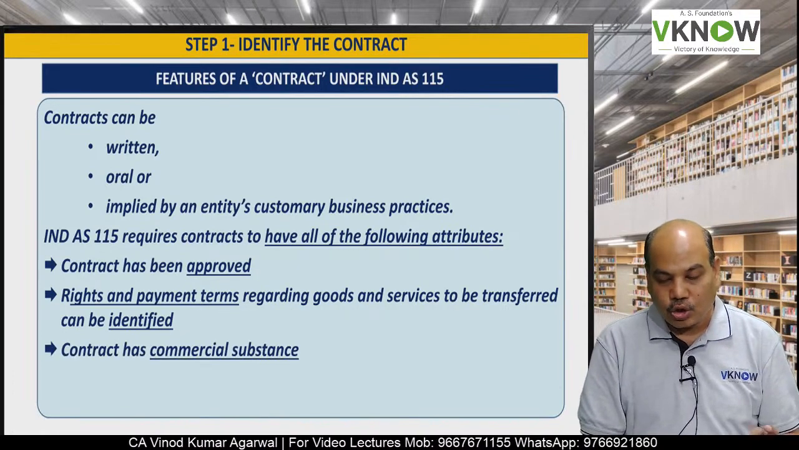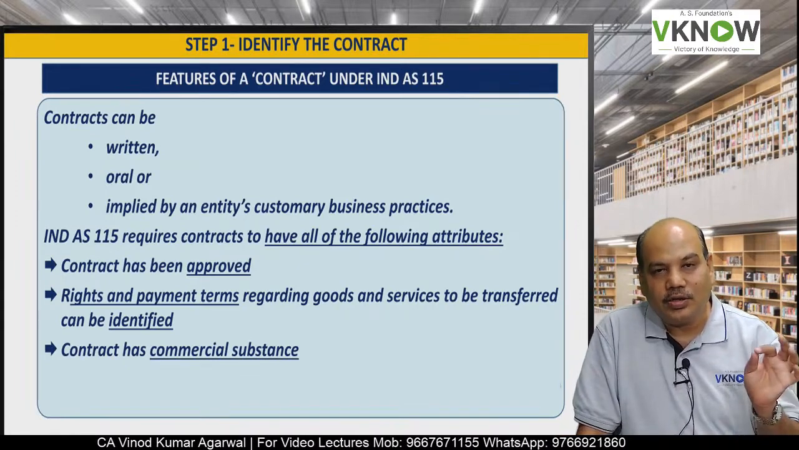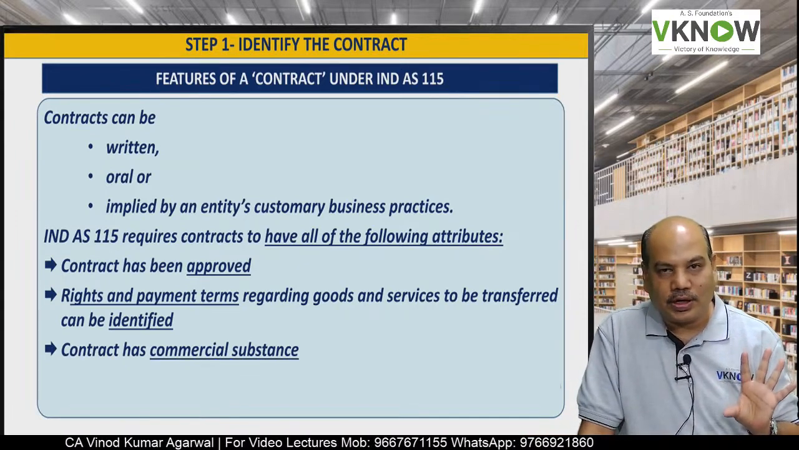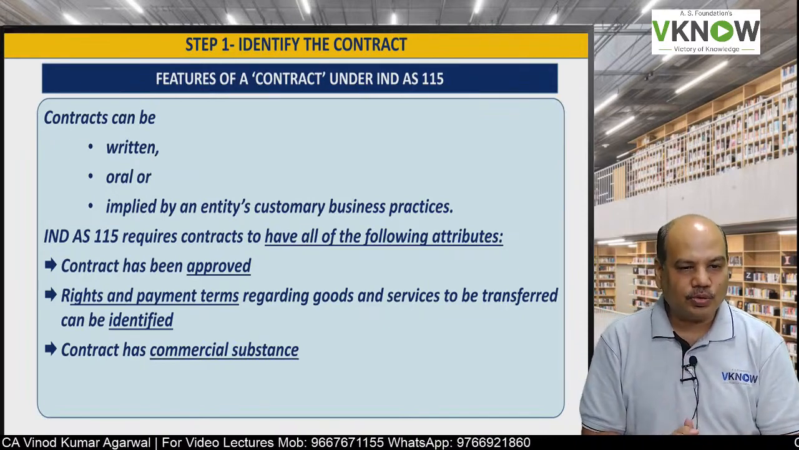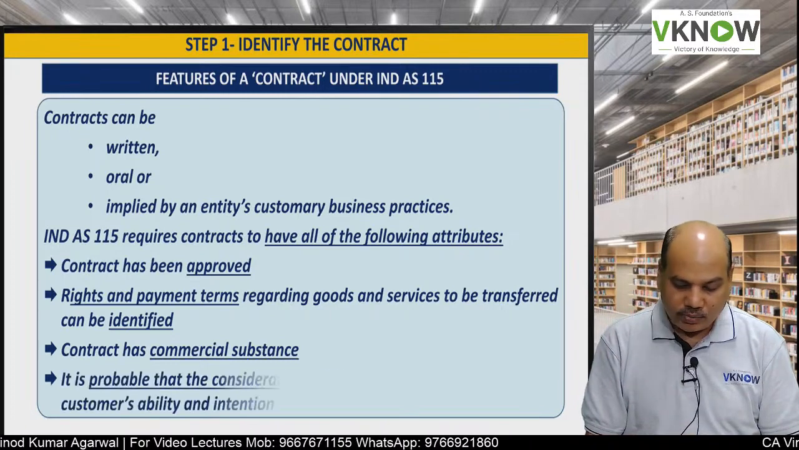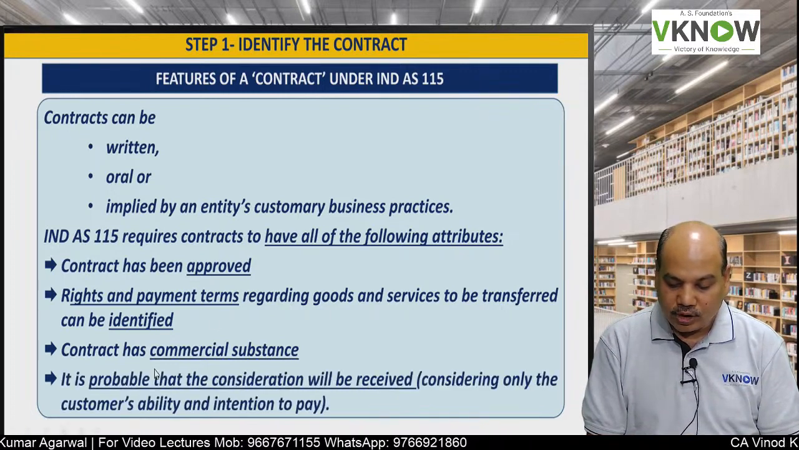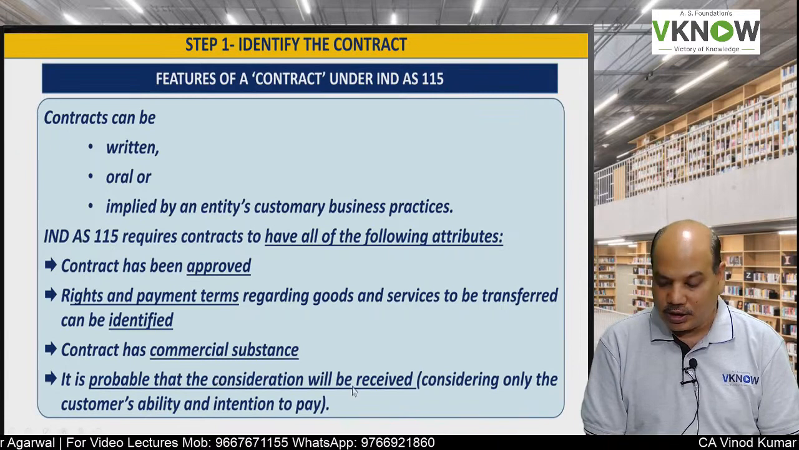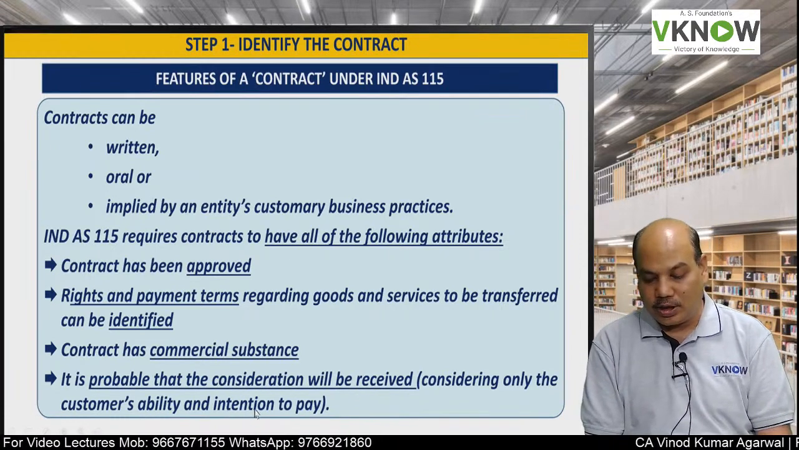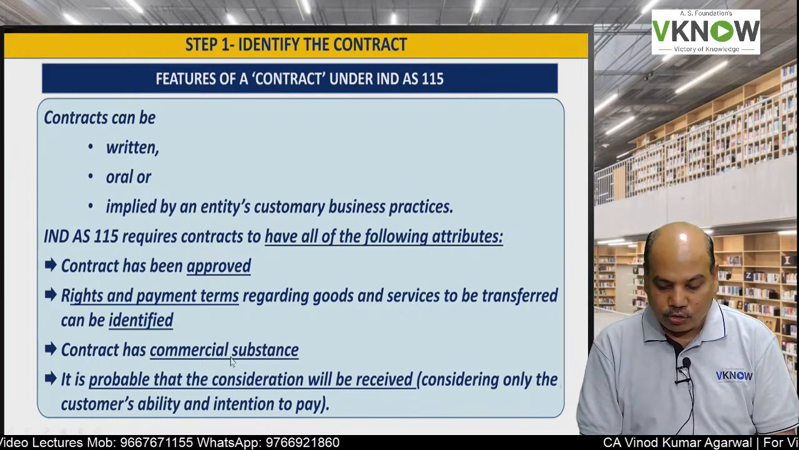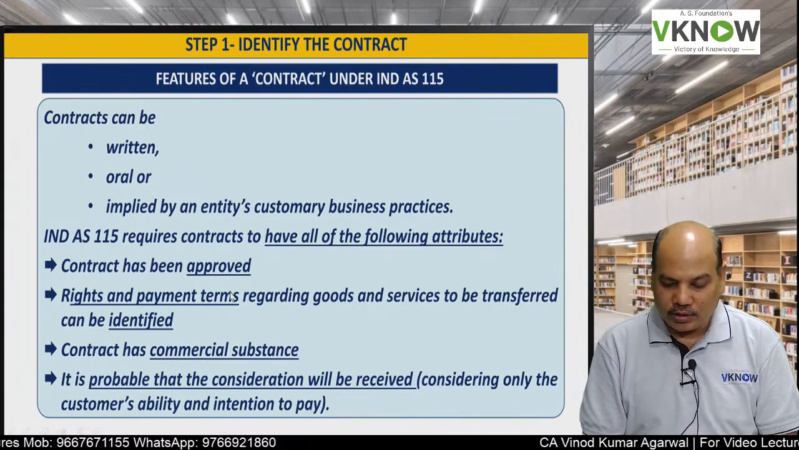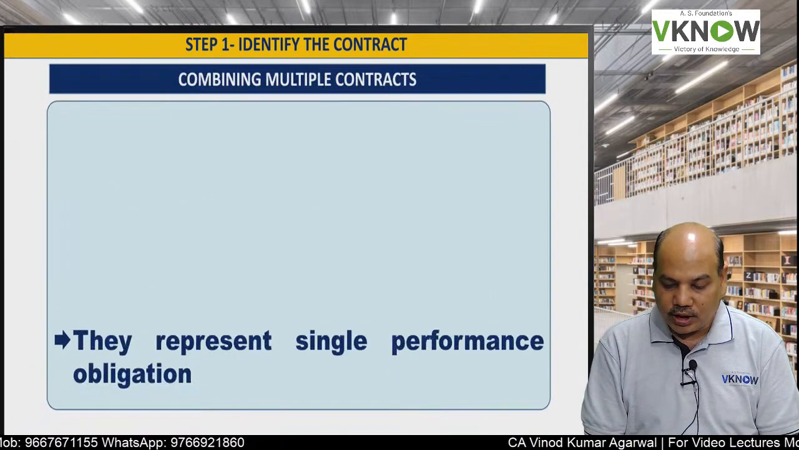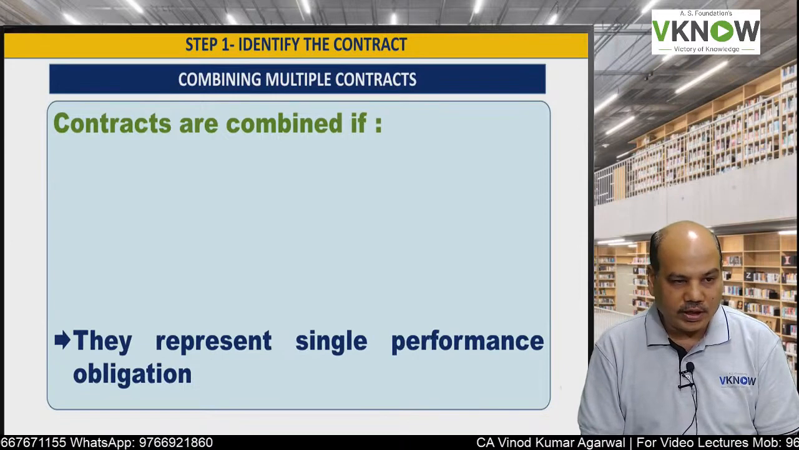Third, the contract should have commercial substance. That means the contract should result in a change in the cash flow of the parties. That is commercial substance. And fourth, it is probable that the consideration will be received, considering only the customer's ability and intention to pay. So if these conditions are available in a contract, then this is a contract for the purpose of this standard.